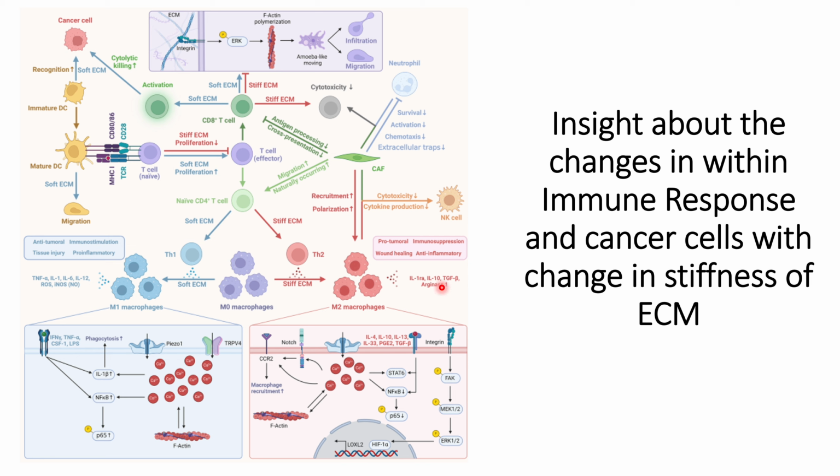And overall, this M2 macrophage has pro-tumorigenic properties, immunosuppression, wound healing, and anti-inflammatory properties, whereas the anti-tumorigenic M1 macrophage has anti-tumoral immunostimulation, tissue injury, and pro-inflammatory properties. And these are the cytokines that are released by M1 macrophages, and these are the cytokines that are released by M2 macrophages.